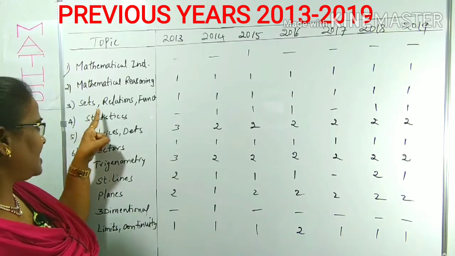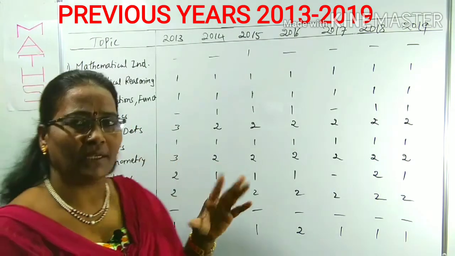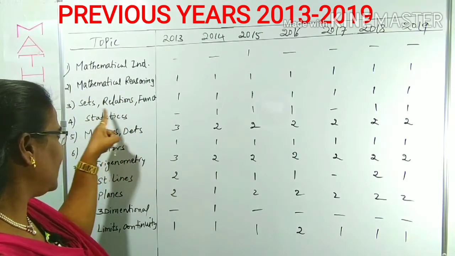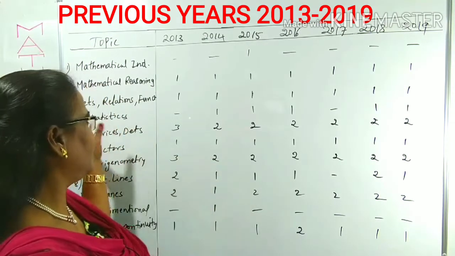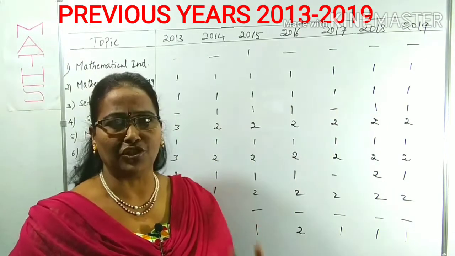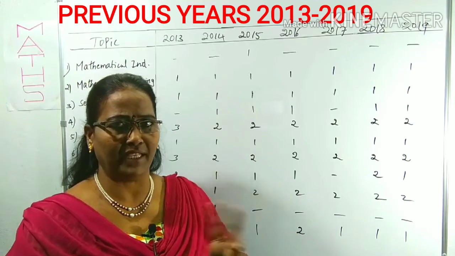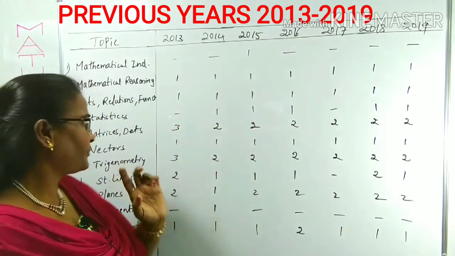As well, next, sets, relations, functions. Sets, relations, functions is a very simple topic. Those are related to one another. So easy, you have to focus easily. Very less syllabus. From that also, every year one question compulsory. Maybe it may go to sets, maybe relations, maybe functions, like that. It may change, but overall in sets, relations, functions, one question is there.